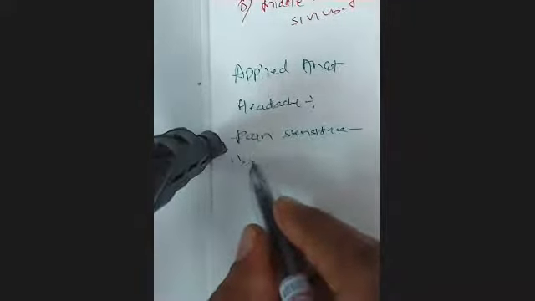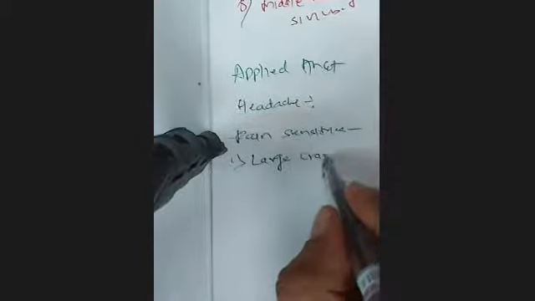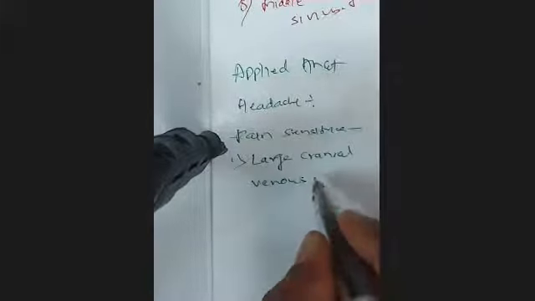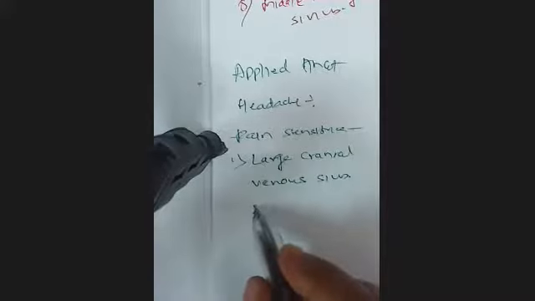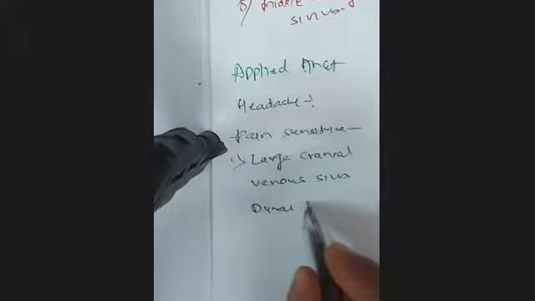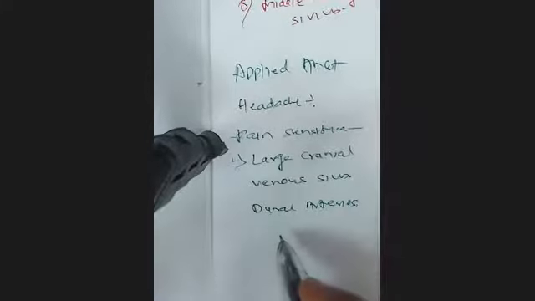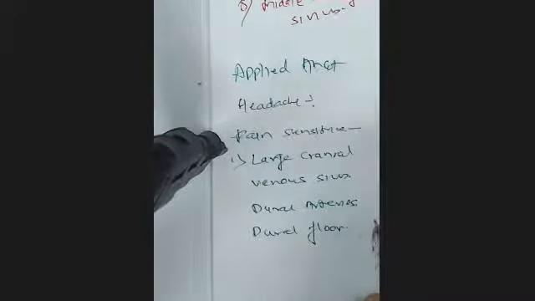So these large cranial venous sinuses are pain sensitive structures. Then the dural arteries. Then the dural floor, mainly of the anterior and the posterior cranial fossa.